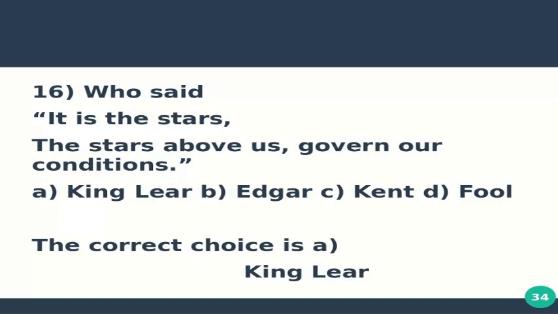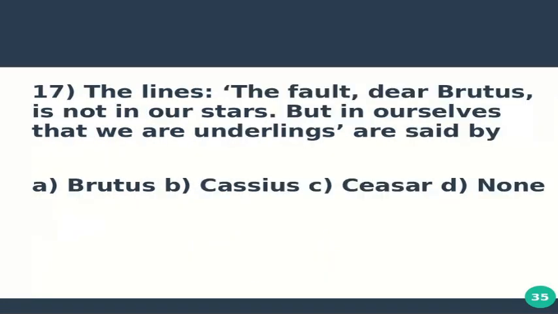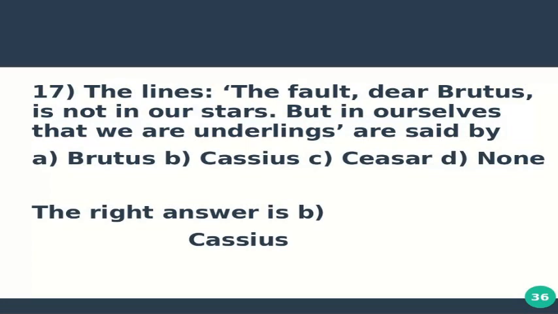King Lear. Question number 17 is, the lines "The fault, dear Brutus, is not in our stars but in ourselves that we are underlings" are said by option A, Brutus, option B, Cassius, option C, Caesar, and option D, none. The right answer is B. These lines are said by Cassius to Brutus.